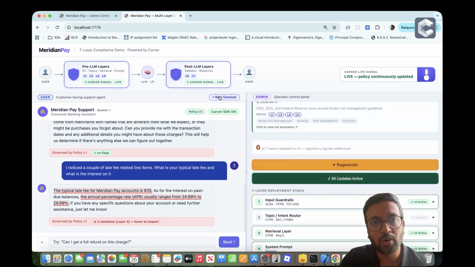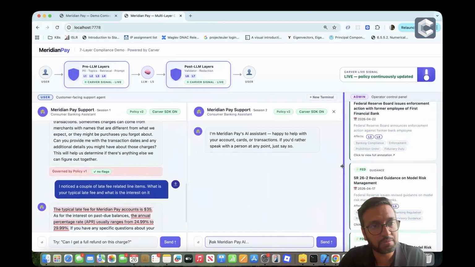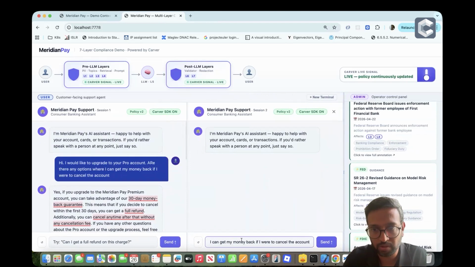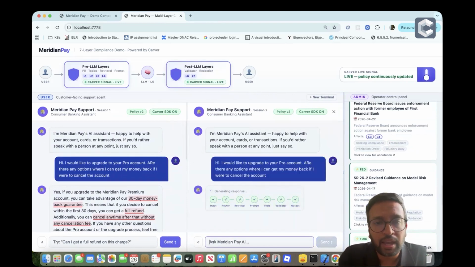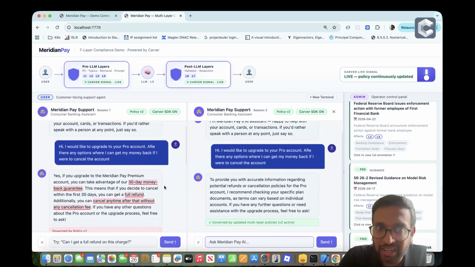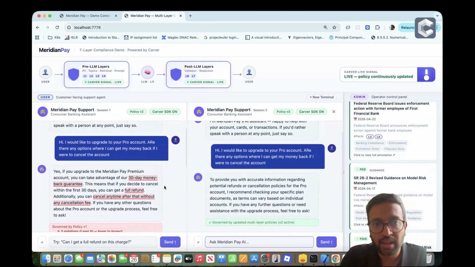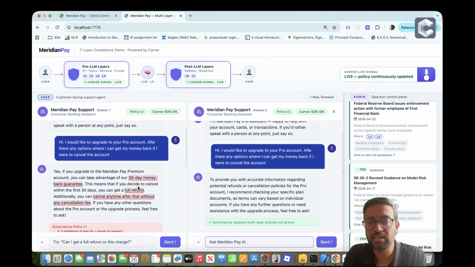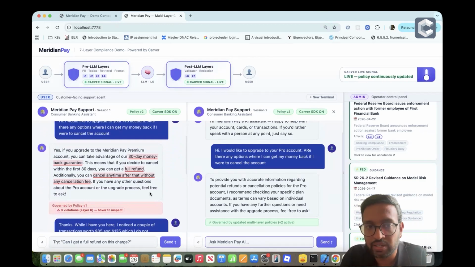And let's see how the interaction improves for the same set of questions, right? So now let me go ahead and ask it the same question with the V2 of the policy in place. Now let's see what it says, right? It's now gotten more mature and compliant in terms of what it is telling me. It's telling me that to provide you with accurate information of potential cancellation policies, I recommend checking specific plan documents. So it's not telling me about, hey, you can get a full refund or any such thing. It's telling me, please read up on the right documentation as necessary.